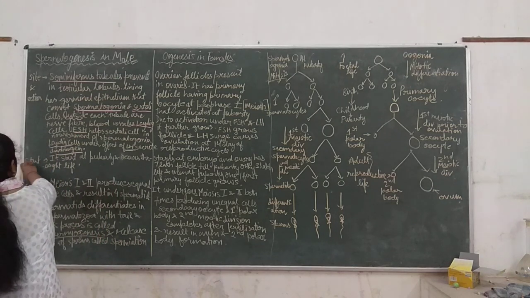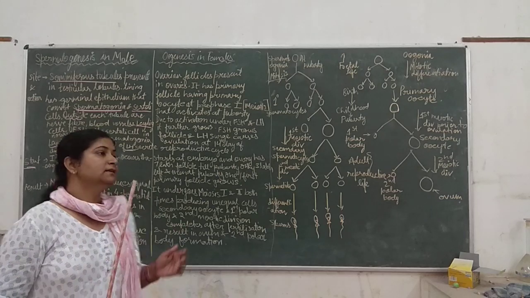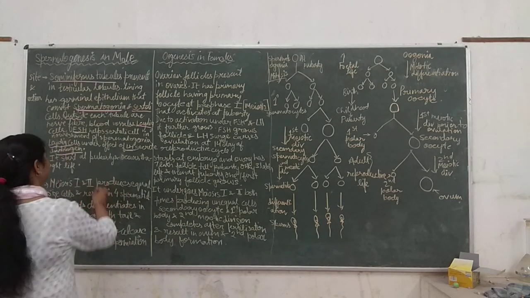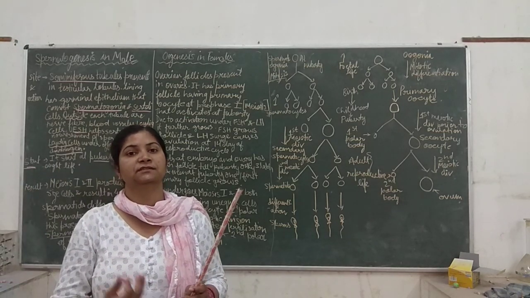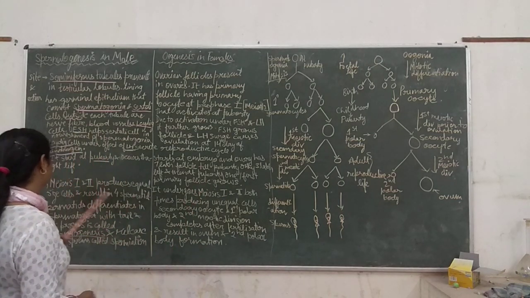Now start. When does it start? So spermatogenesis starts at puberty and occurs till death. Only the number of sperm produced decreases with age in males, but it starts at puberty.